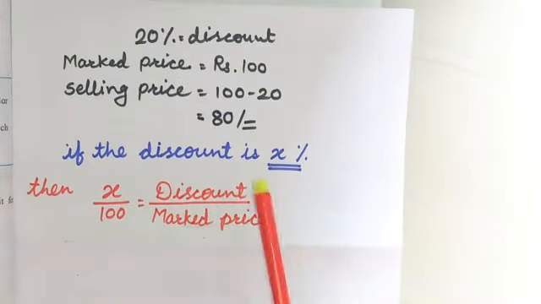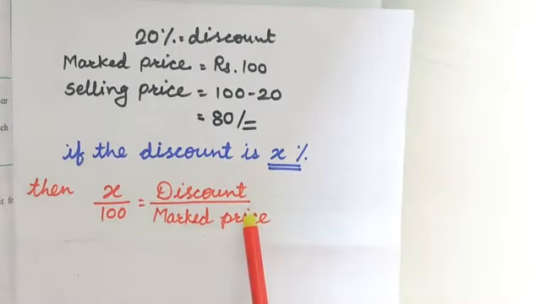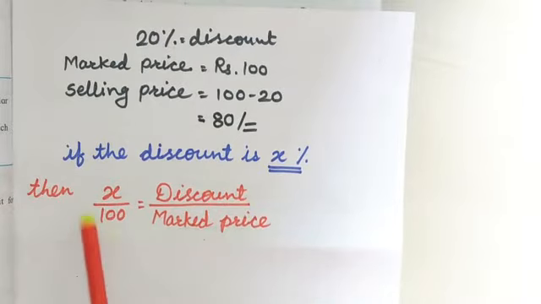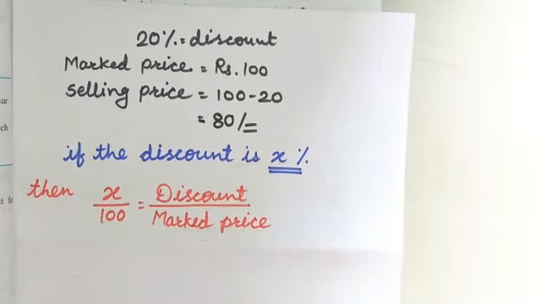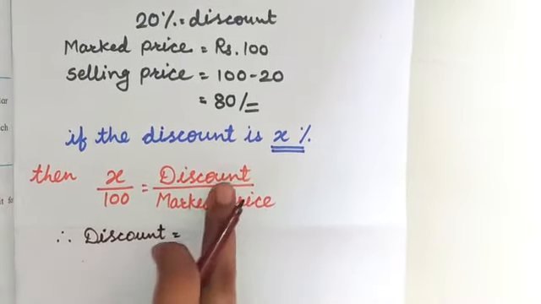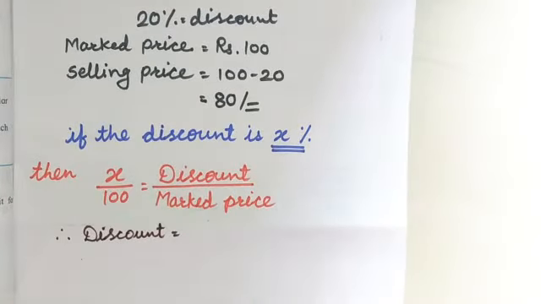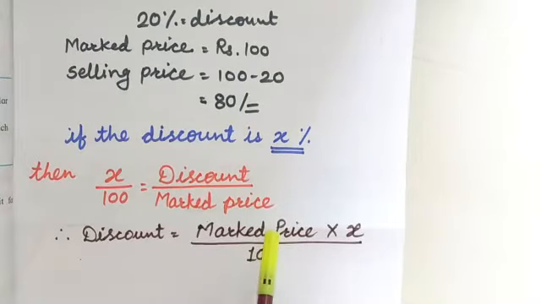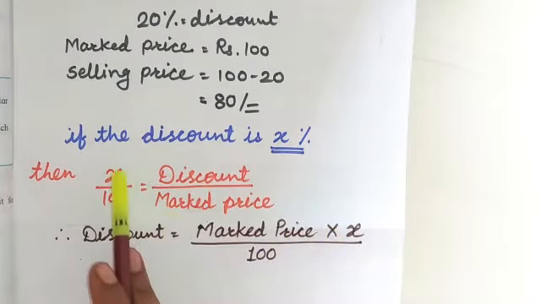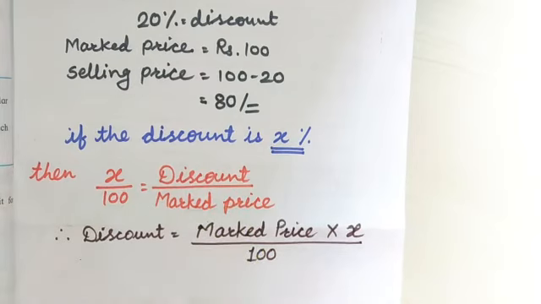Therefore, this discount will stay as it is, and the mark price, which is dividing here, will go to the opposite side and multiply. Therefore, discount is equal to mark price multiplied by X divided by 100. So this is the second formula which we got from this discussion. With the help of that, we can find out the discount.